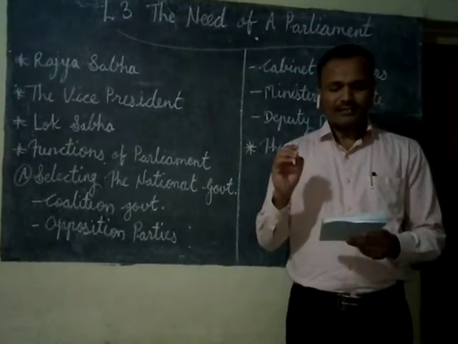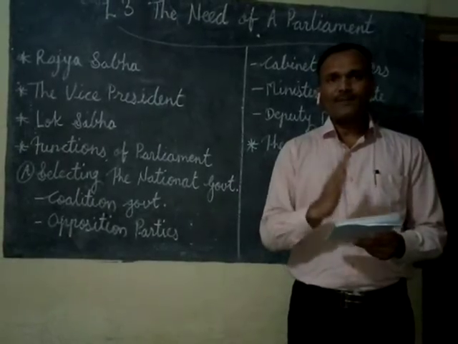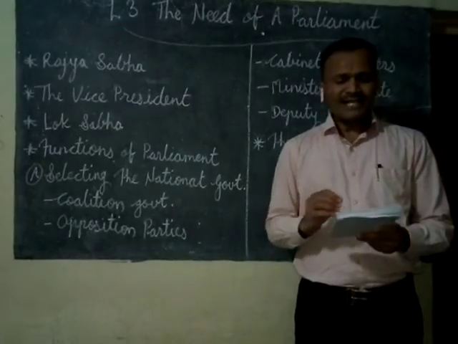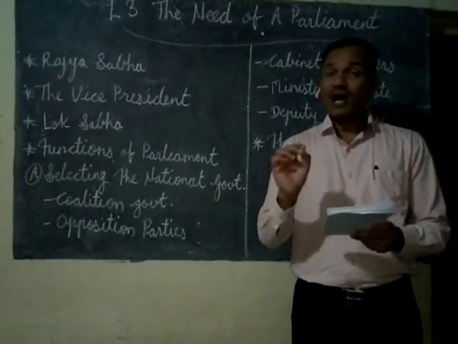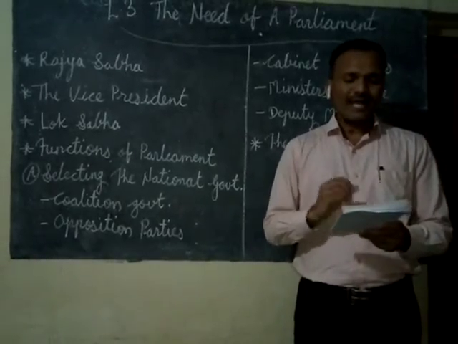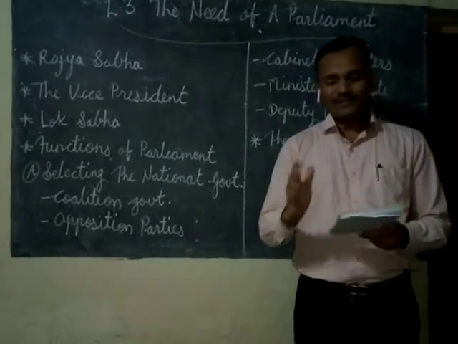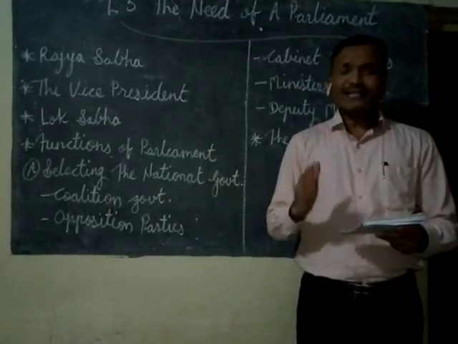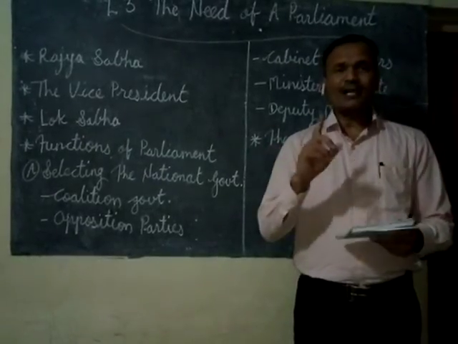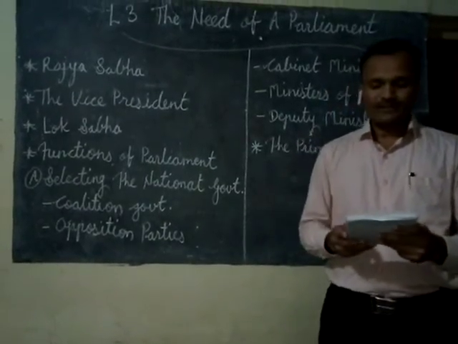So they are elected for 5 years, means 5 years is the period for the Lok Sabha members. The president can dissolve the house before the completion of its tenure, in case the ruling party loses its majority. At the time of emergency, the tenure can be extended up to 1 year. So this is the Lok Sabha.